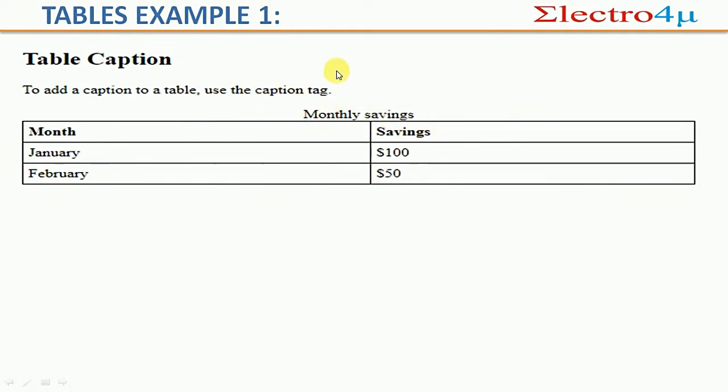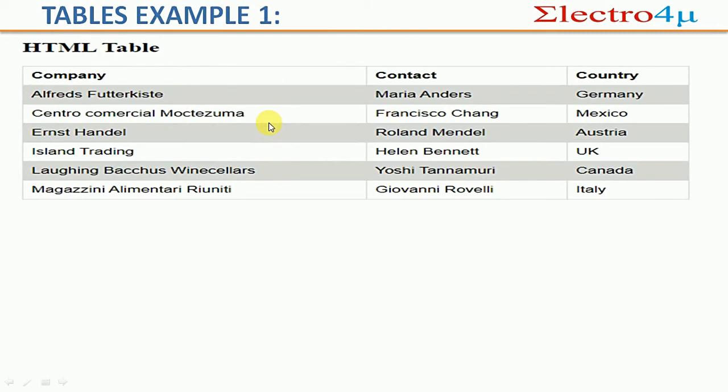And Monthly Savings is the table heading of the whole table. You understand that this is H1, that is H4. And that is also the same, but when you make CSS or some style, it looks like that: a gray color, and Company is the table heading, Contact is a table heading, Country is a table heading. Okay, so now we understand the input.